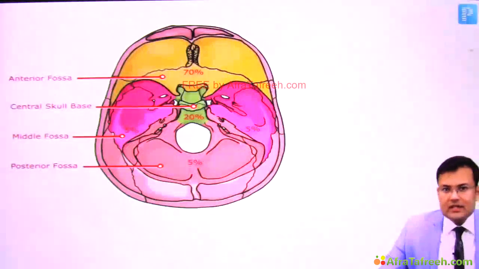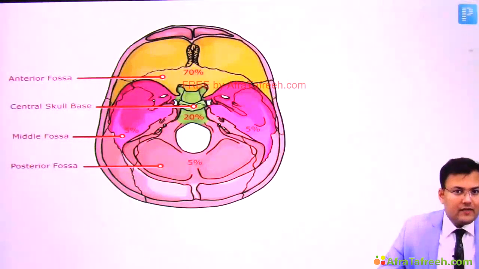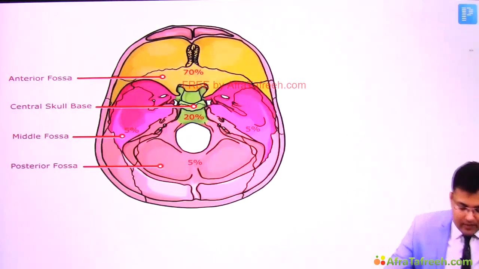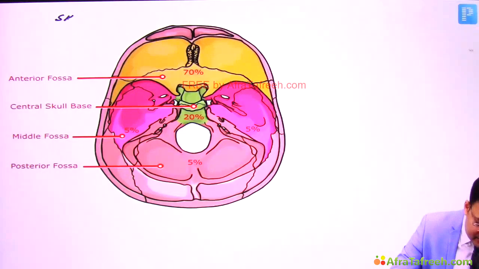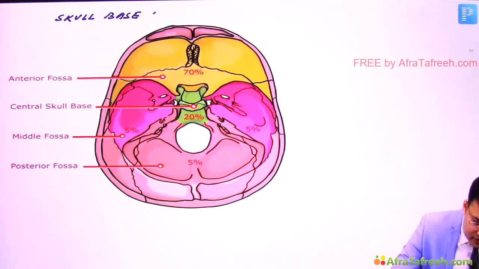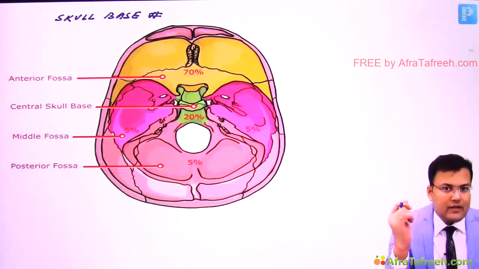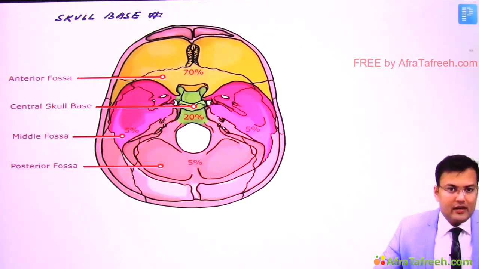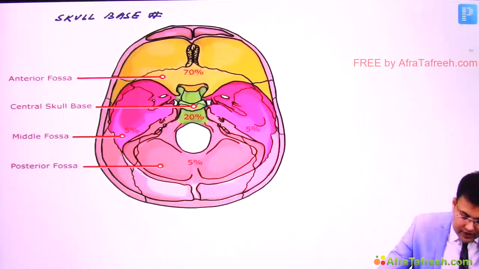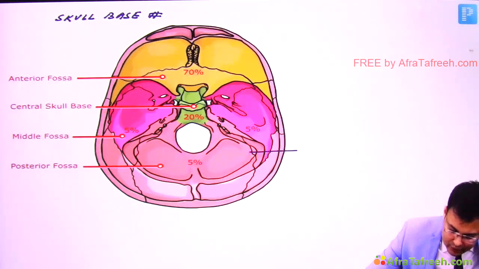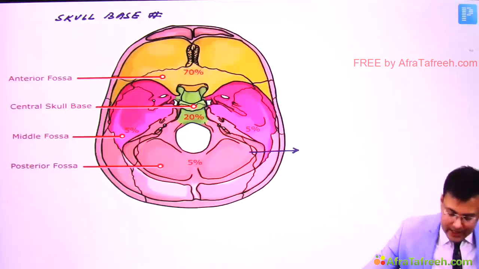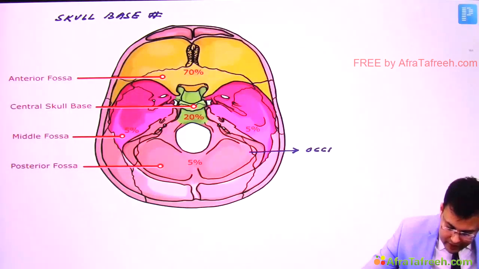Now we are going to discuss skull base fractures, and these fractures are frequently asked in exams. Skull base fractures include anterior cranial fossa fracture, middle cranial fossa fracture, and posterior cranial fossa fracture. First see the anatomy. The posterior cranial fossa is mainly formed by the occipital bone.